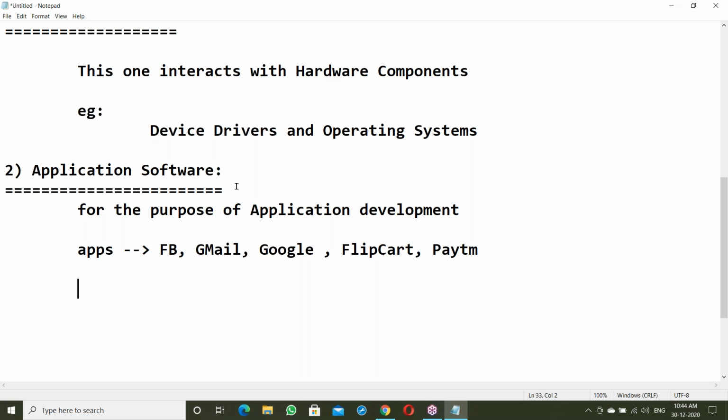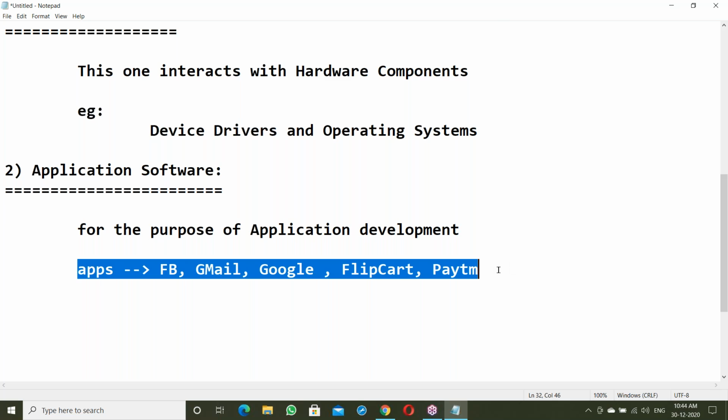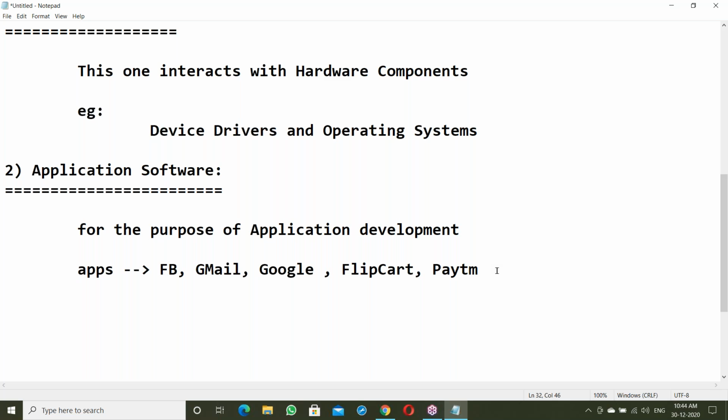So application software is for the purpose of application development. These are some example applications. Even websites, suppose our company websites. To develop this kind of application, we need some softwares. Examples like Java. Java is application software for the purpose of application development. HTML is application software to develop the user interface.